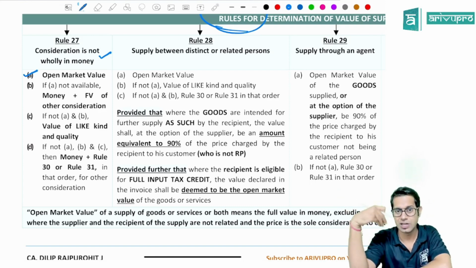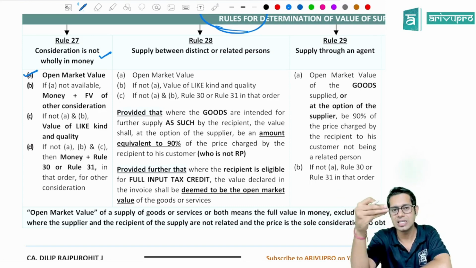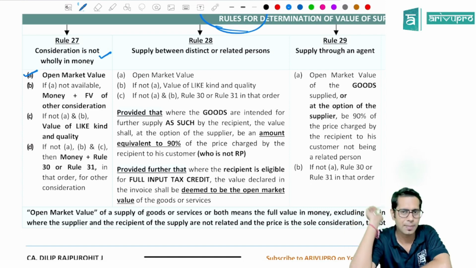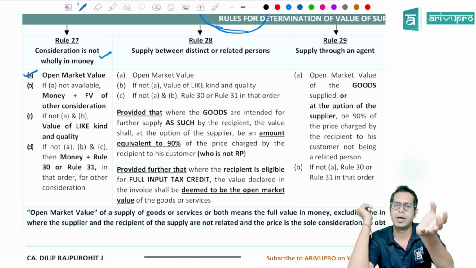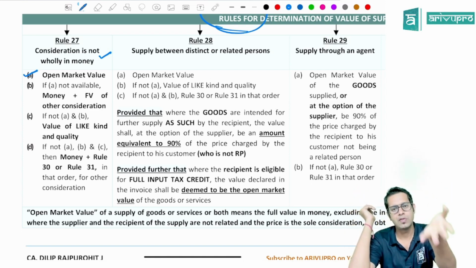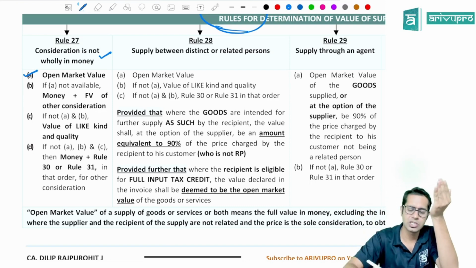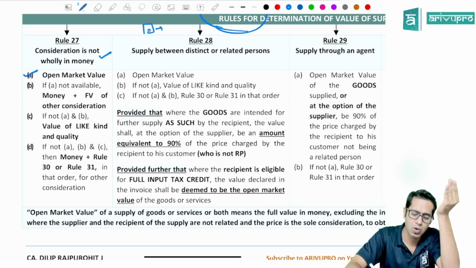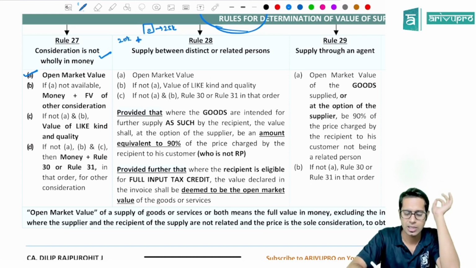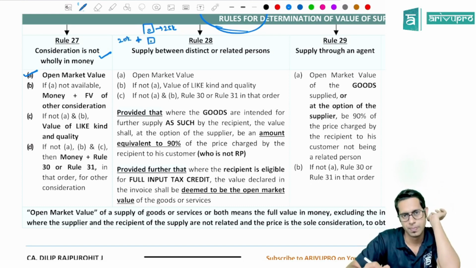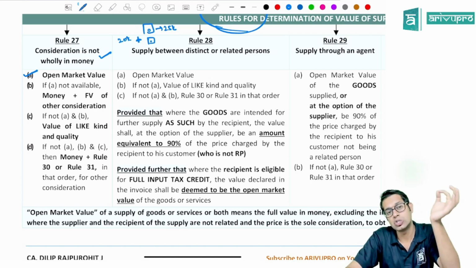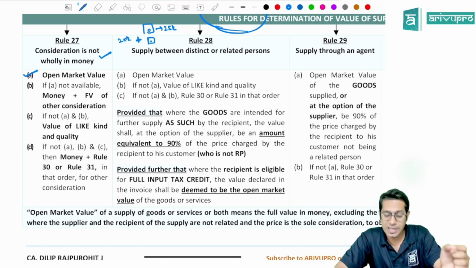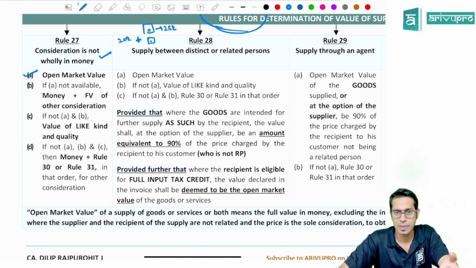If the consideration which is there for a transaction is not fully in money, for example, I supplied some goods to you, for which I purchased a phone. This phone was worth rupees 25,000, for which I paid 20,000 rupees plus I gave my old phone. In this case, can I say consideration is not wholly in money? If the consideration is not wholly in money, what is the value of supply, sir? The value of supply will be open market value.